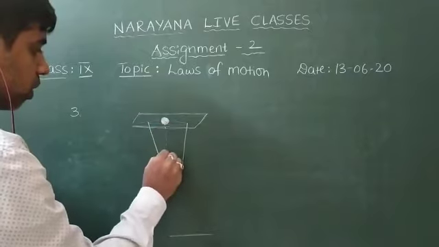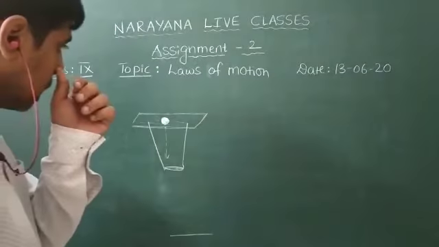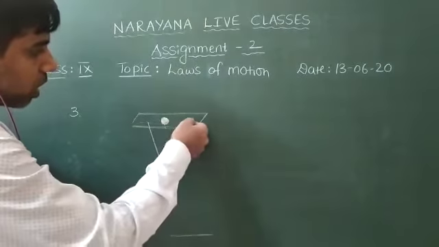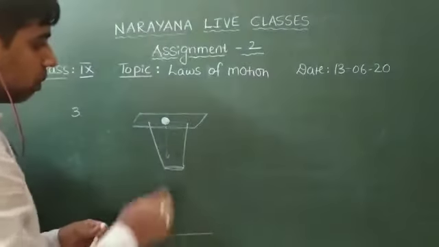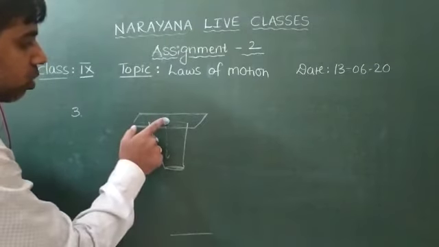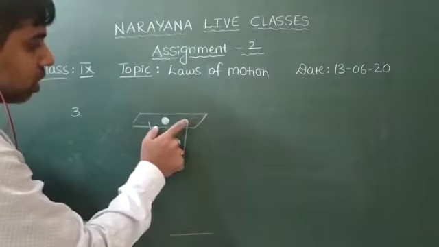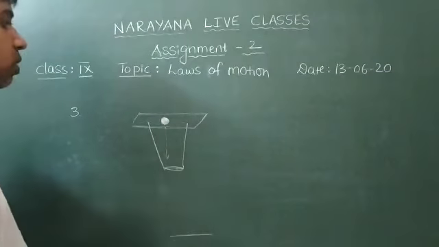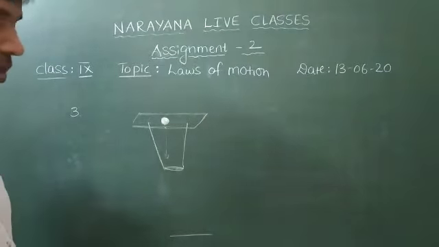The coin will fall down because when you apply force on the cardboard, it comes into motion, but due to the inertia of rest of the coin, that coin will not move along with the cardboard. It will simply fall down into the glass. So this is the answer for the third question.